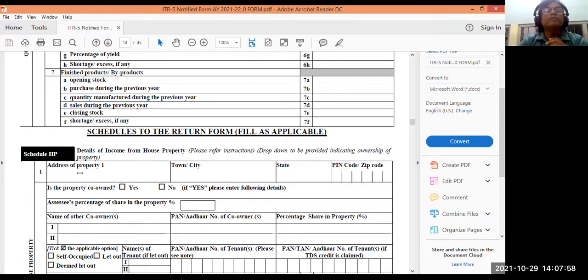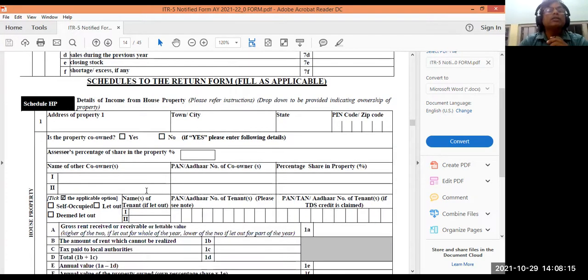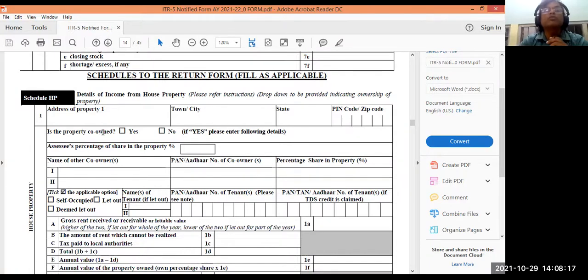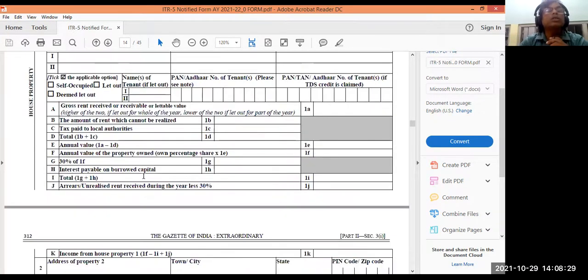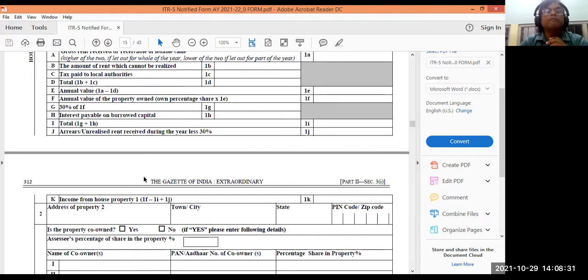So HP. HP means, see, that was about business, isn't it? That was about business, trading, PL account, manufacturing account, balance sheet, those you have put. And then the next schedule is coming, HP. HP means income from house property. So if you are having income from house property, that will be included here, like the address of the house property, then is the property co-owned, co-owner is there or not, or single owner, assessee's percentage of share in the property, all details they are asking you to put here about income from house property.